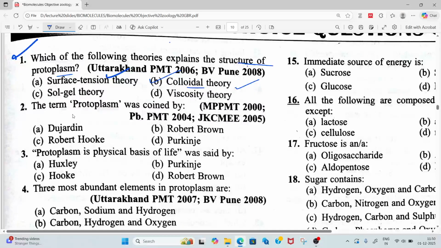Next question. The term protoplasm was coined by option A Dujardin, option B Robert Brown, option C Robert Hooke, or option D Purkinje. So the correct answer will be Purkinje. Purkinje will be the correct answer for this question. So let's move to the next question.